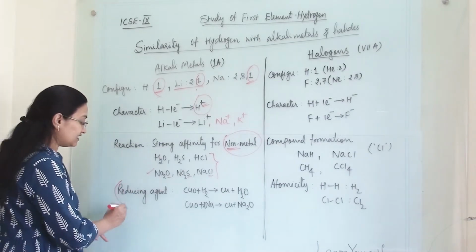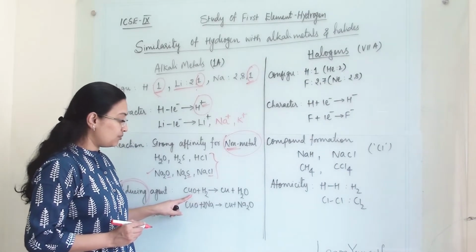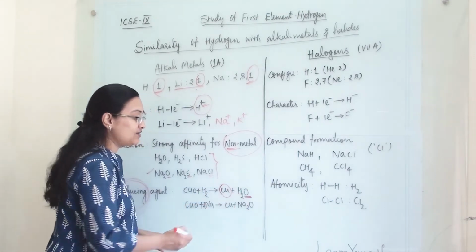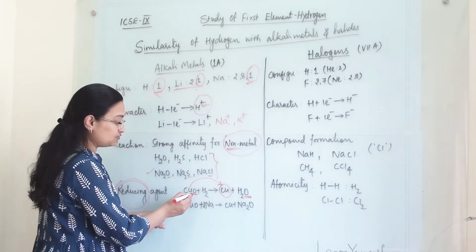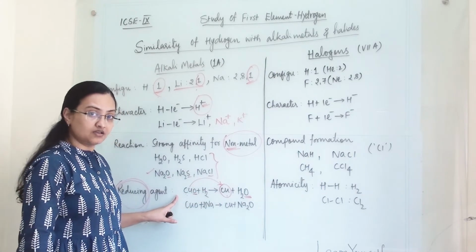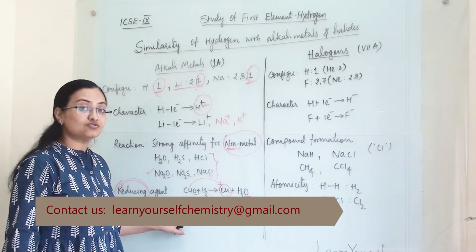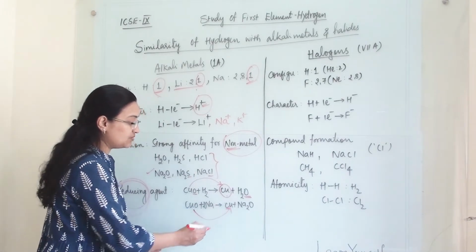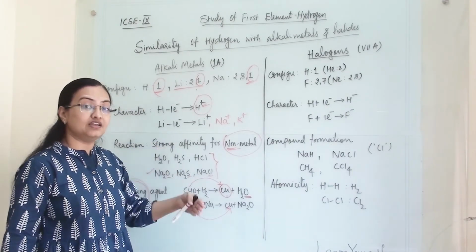Then it also acts as a reducing agent. When copper oxide reacts with hydrogen, it gives us copper metal and water. Here the copper is being reduced, because earlier the oxygen was there with copper, now it is alone. Removal of oxygen is termed reduction, so here copper is being reduced. A similar reaction we can see with sodium also. Sodium can also reduce copper oxide to copper. So here we have seen the similarity of hydrogen with alkali metals.